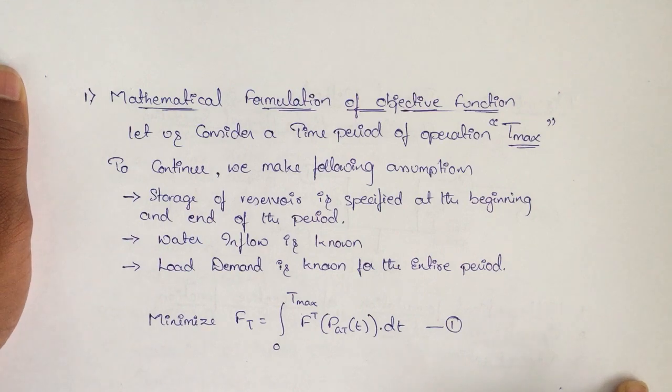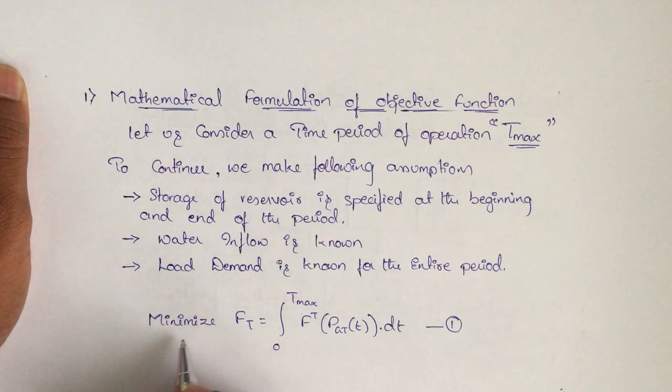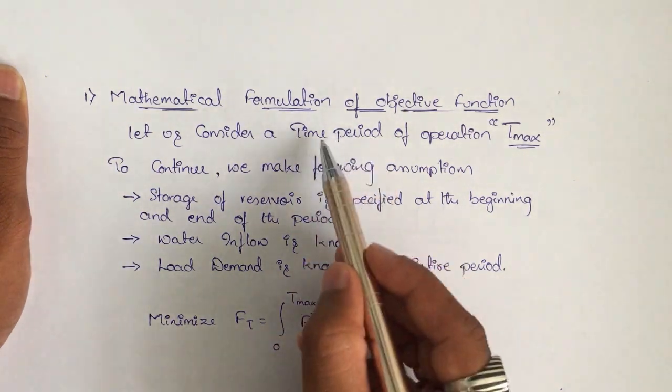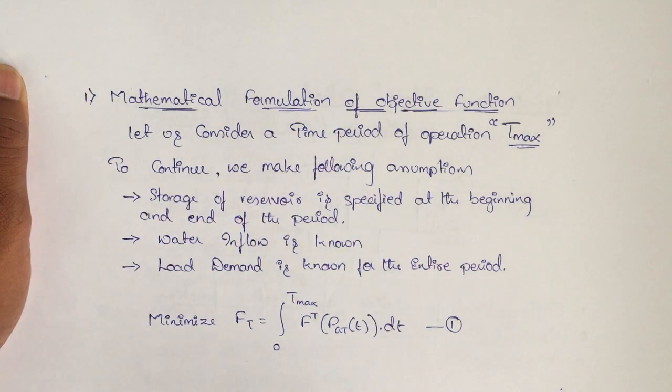Our main motto here is to minimize the total cost of generation. We are going to minimize Ft equal to the integration from 0 to Tmax, a time duration starting from time 0 to the maximum time period Tmax, of Ft of Pgt, thermal power generation with respect to time, dt.